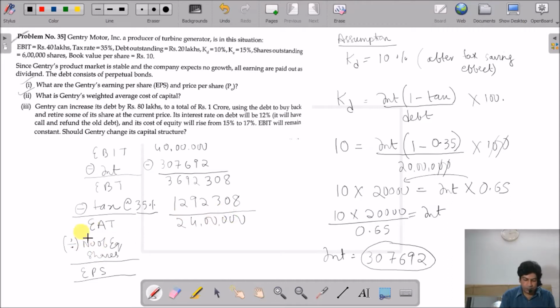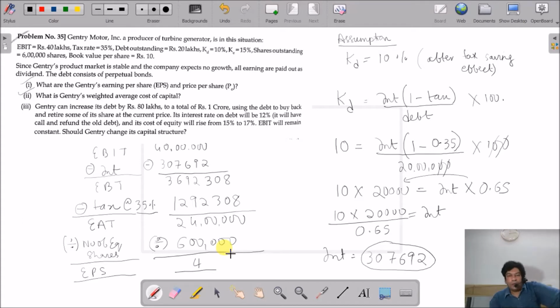Then this I am going to divide by number of shares. So share outstanding is 6 lakh shares. So this I am going to divide by 6 lakh shares. So 24 lakhs if I divide by 6 lakh shares, I am getting an earning per share of 4.